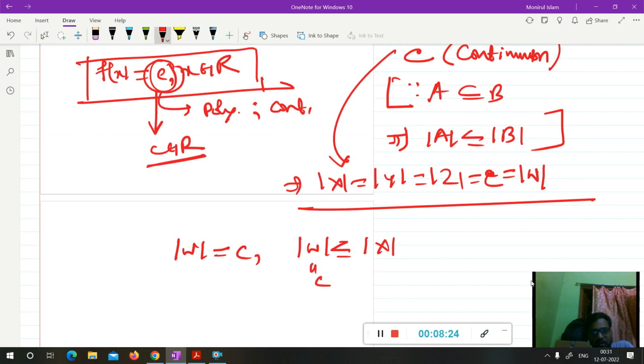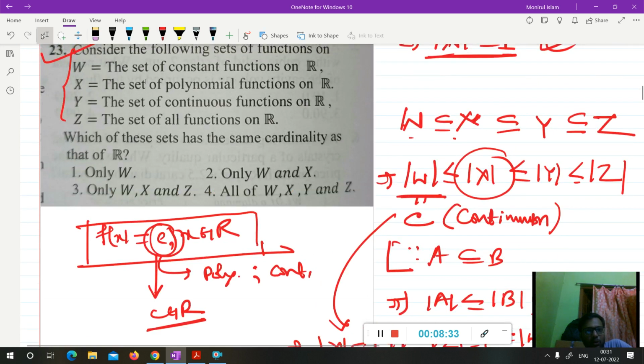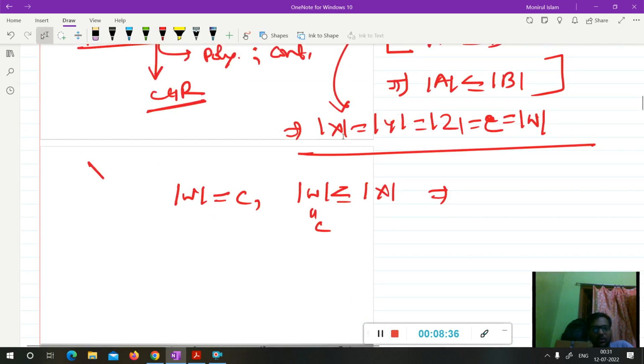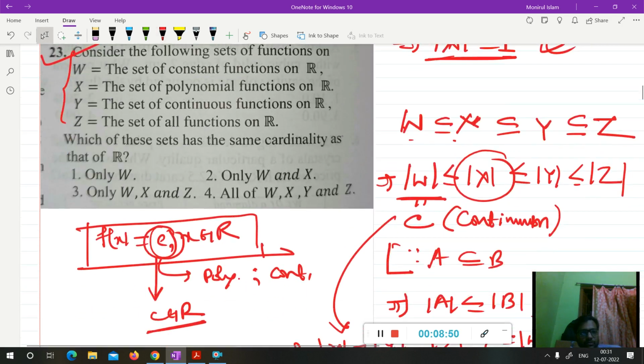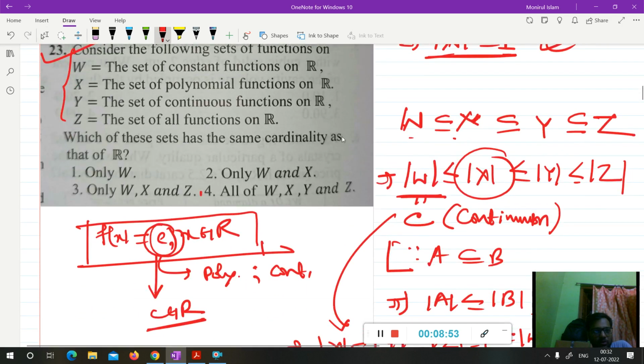So it is greater than or equal to C, and also X is the set of all polynomial functions on R, so its cardinality will be less than or equal to C also. So from here you can say the cardinality of X will be equal to C. Similarly you can get the cardinality of Y also C, and the cardinality of Z also C. So all the sets have the same cardinality. So in the question, option 4 is correct. All sets have the same cardinality.